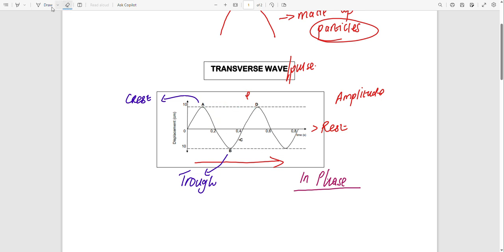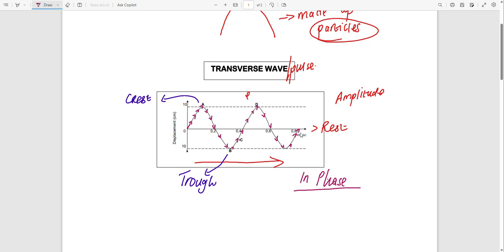Okay, so if we have something like this, we have points. The points are moving like this. So in this one, we have the particles, not points, the particles which are moving in that direction there. So the wave is moving in this direction there. So in every point, we have that wave that is moving in that direction. So how do we identify points which are in phase?